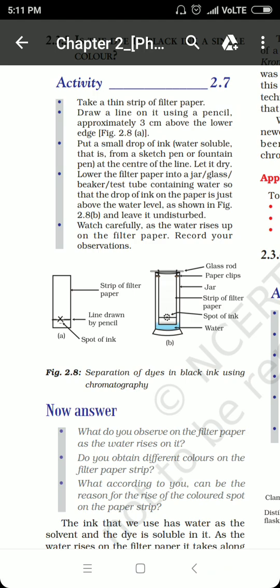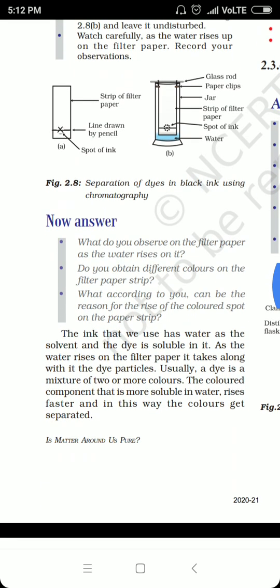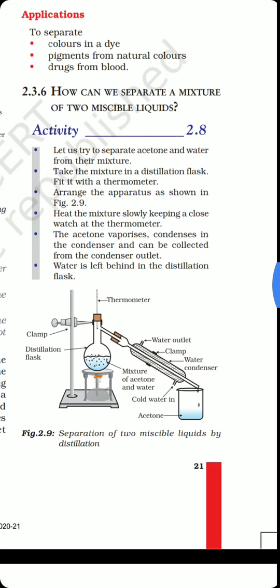Different colored patches will show different components at different levels on the filter paper depending on their solubilities in the solvent. The next method is to separate a mixture of two miscible liquids. Remember, whenever two liquids are highly miscible or soluble with each other, you can separate this kind of mixture by using a distillation apparatus. In a distillation apparatus, you need a distillation flask fitted with a thermometer so as to check the temperature. And on the other side, there is a condenser which condenses the vapors of one of the components and collects it in the beaker.